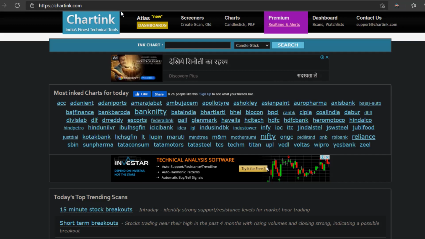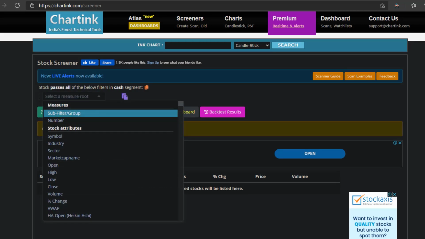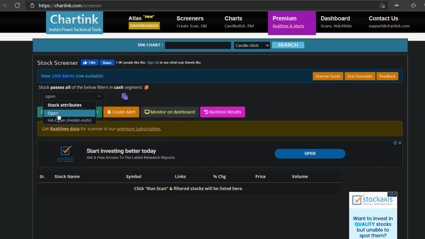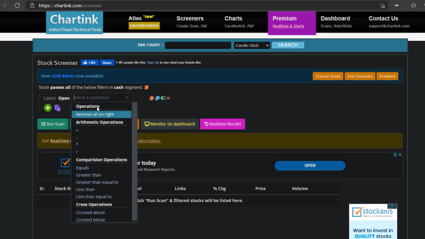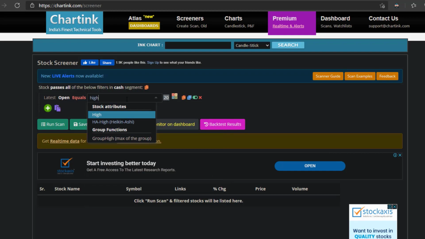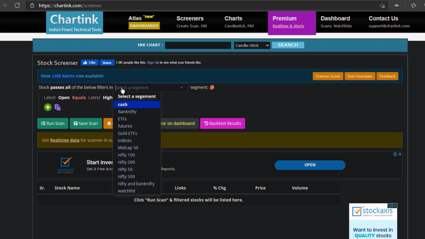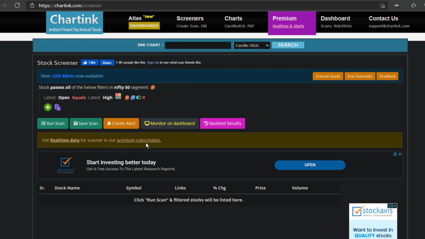If you see in this charting.com, under screeners there is a button called create scan. Click that. Once this create scan page is loaded, click on this plus symbol. Here you have to select open, then in the next option you have to select equals and next high, and in this filter from the drop down select Nifty 50.